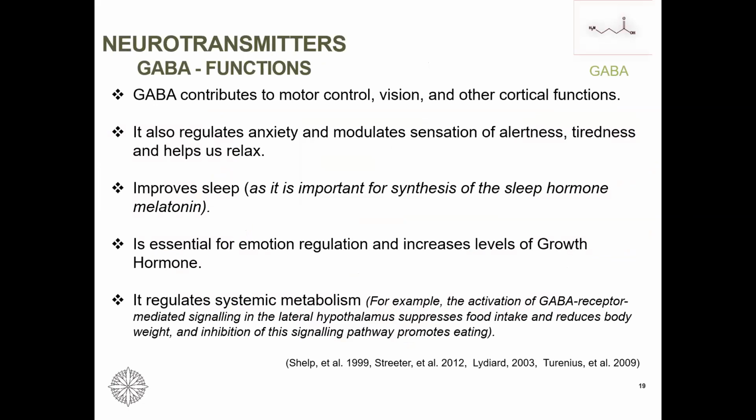Some of the functions of GABA are listed on this slide here for you. That GABA contributes to motor control, vision, cortical function. It regulates anxiety, modulates sensation of alertness. It helps us relax. It improves sleep, and one of the reasons is because GABA is the precursor of melatonin.